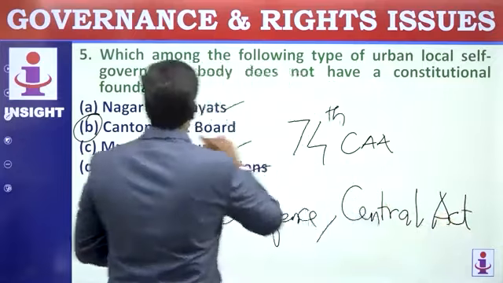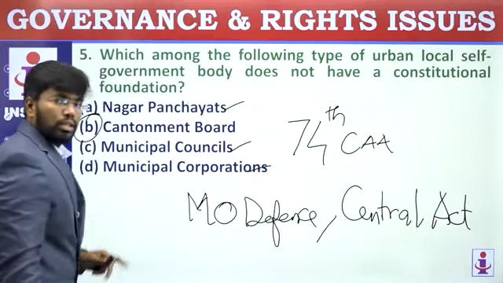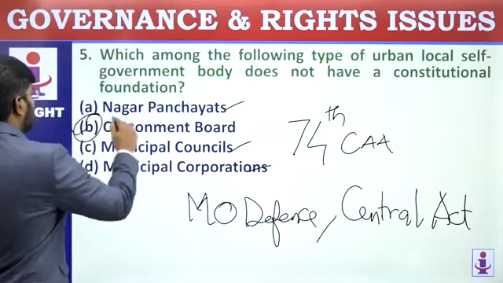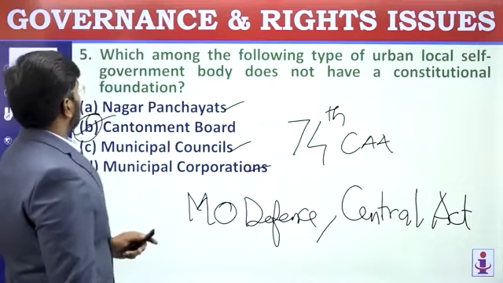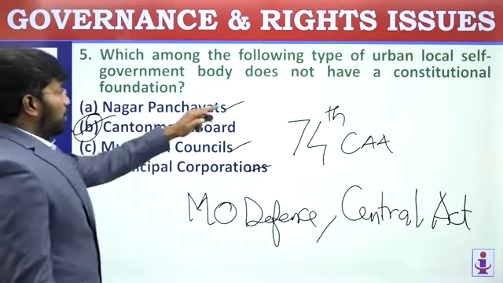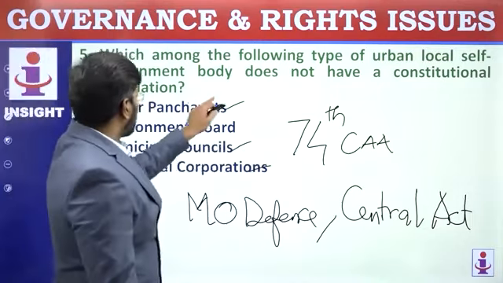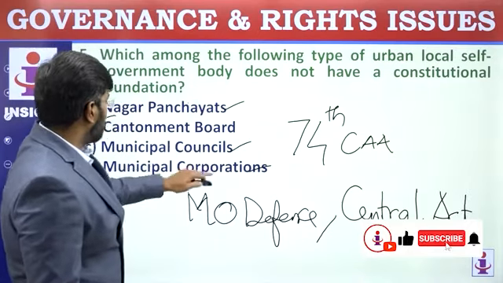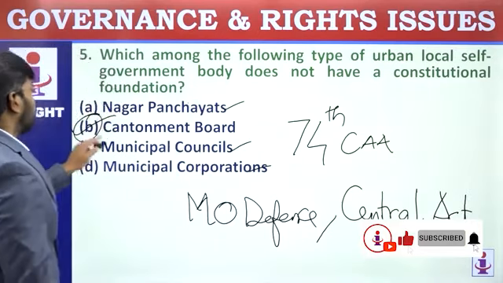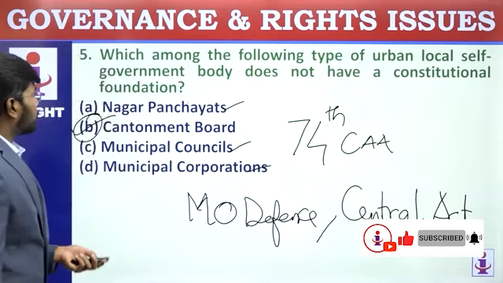Through an act of Parliament, a Cantonment Board is created. So this is the answer. It does not have constitutional status, because in the 74th Amendment we have provision for Nagar Panchayat, Municipal Council, Municipal Corporations, not for the Cantonment Board. Next, let's move on to the next question.